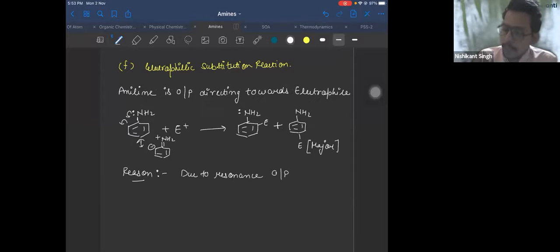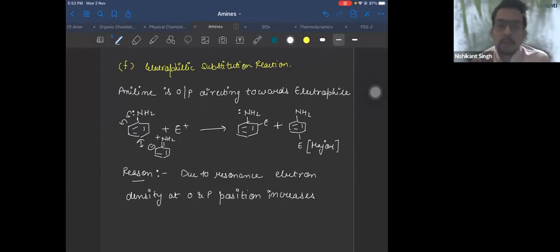Due to resonance, electron density at the ortho and para positions increases.